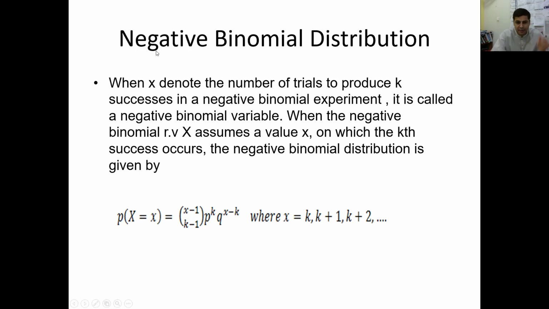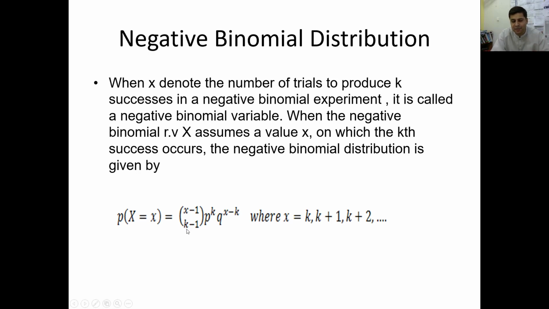When x denotes the number of trials to produce k successes in a negative binomial experiment, it is called a negative binomial. When the random variable x assumes a value x on which the k successes occur, the negative binomial distribution is given by this formula. Just like in the binomial, nCx p power x q power n minus x, but in this one, because in a specific trial we will produce k successes, k is the number which shows the successes.